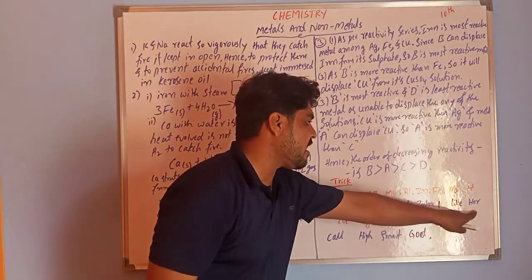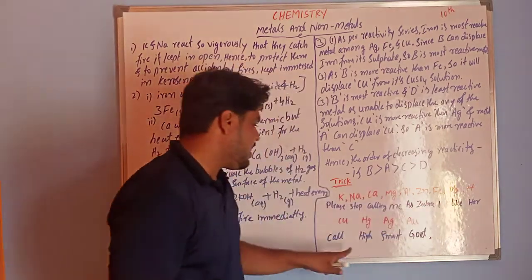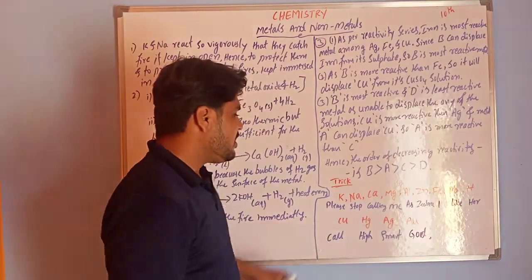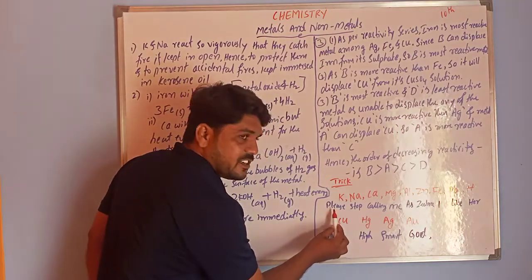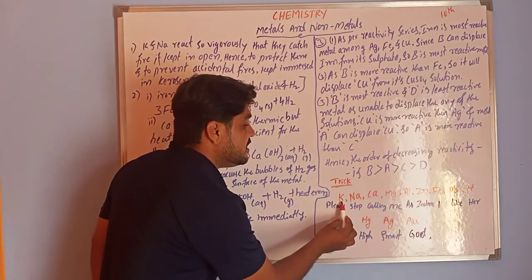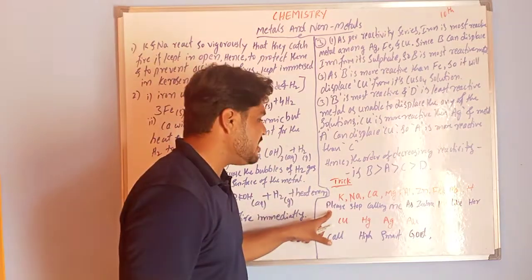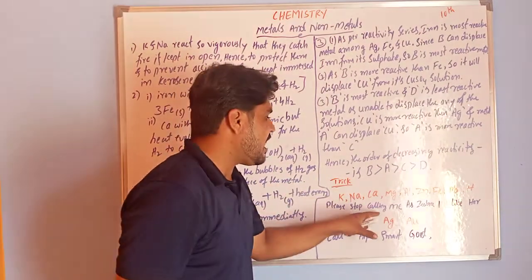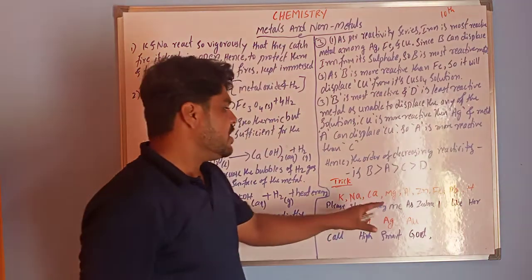I like her. Call her smart goat. Here, please means potassium. Stop means sodium. Calling means calcium.